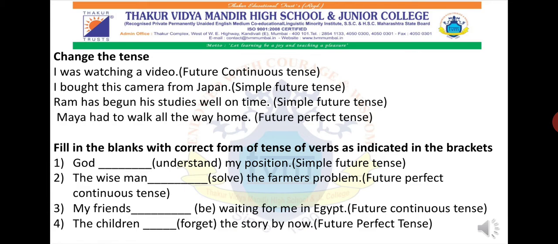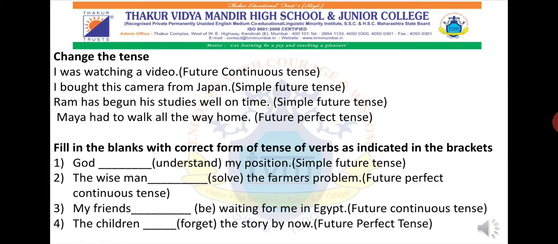So what is the structure? Subject plus will or shall plus what? Main verb first form plus object. So what will come? Check. What will be the first form of got? Very good. Buy. I shall buy this camera from Japan.